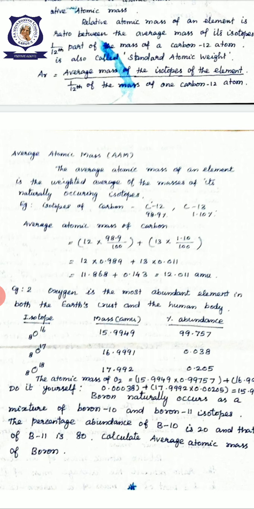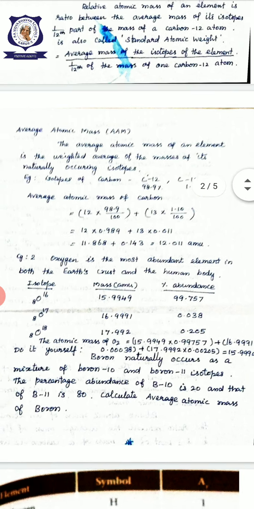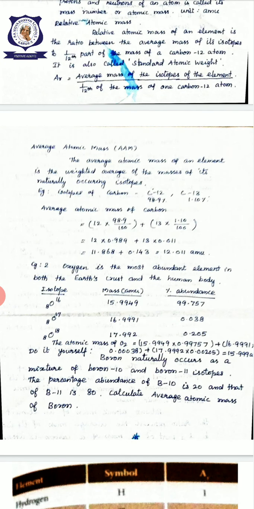Then the percentage of abundance is 0.205. Now to calculate the atomic mass of oxygen, mass into percentage of abundance by 100: 15.9949 into 99.757 by 100, plus 16.9991 into 0.038 by 100, plus 17.992 into 0.205 by 100.